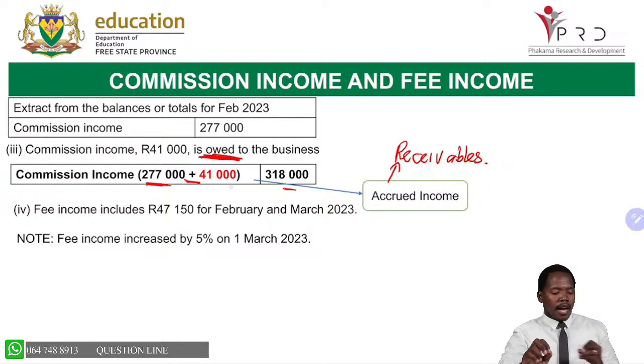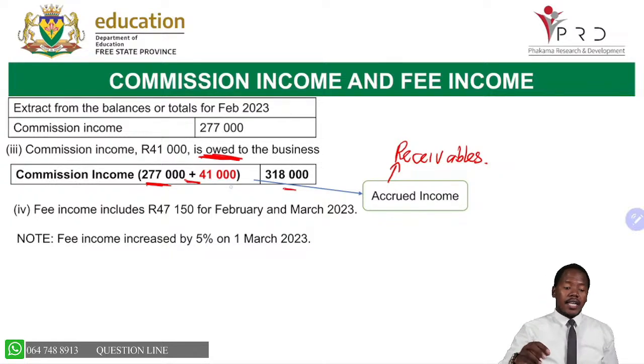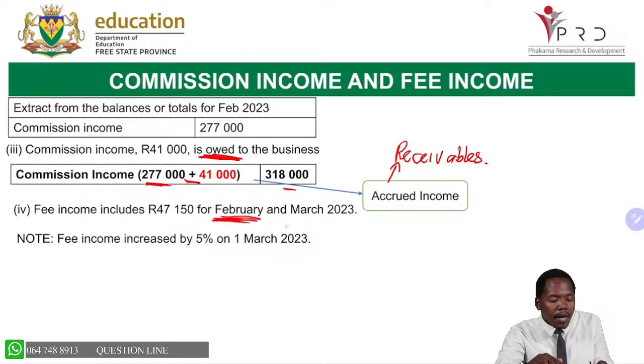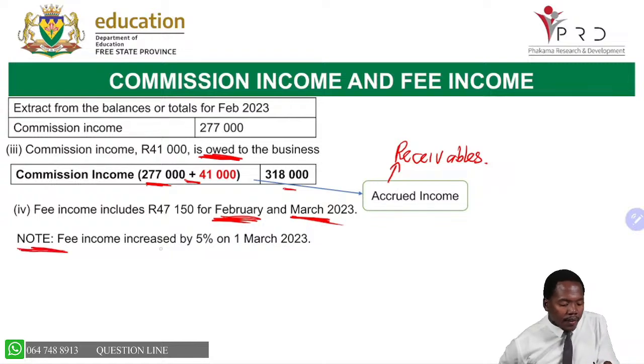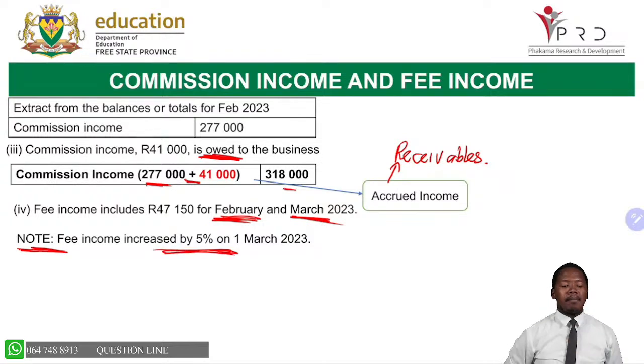When we do our statement of financial position, we are going to add the 41,000 for our commission. Okay. Now let us look at the second transaction. Fee income includes 47,150. This is the money for February as well as March 2023. Now, this is what happened. Please note that our fee income increased by 5% on the 1st of March 2023.